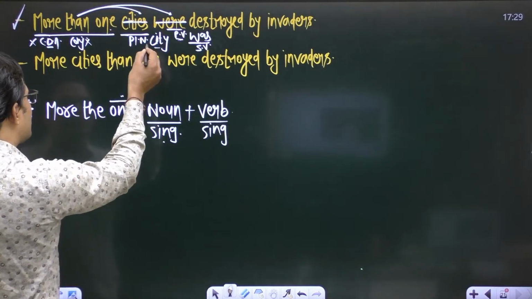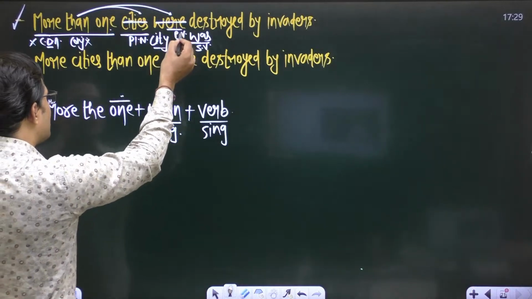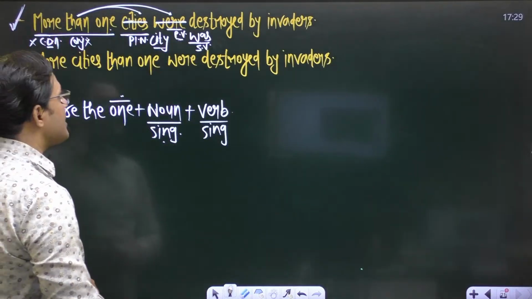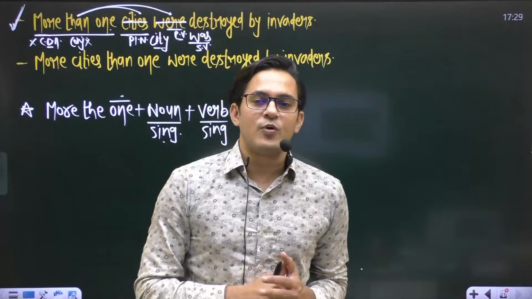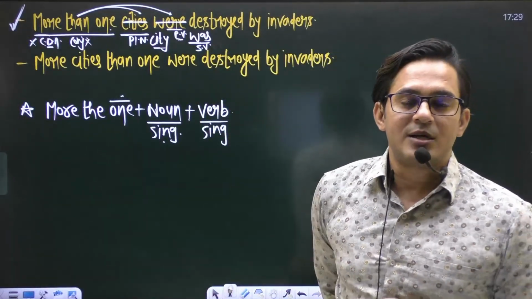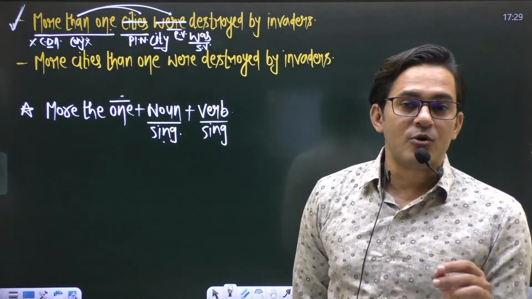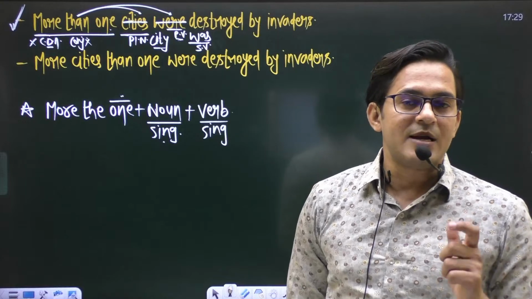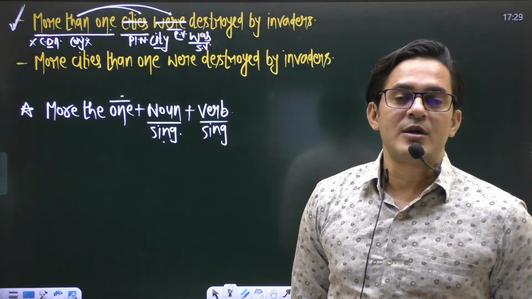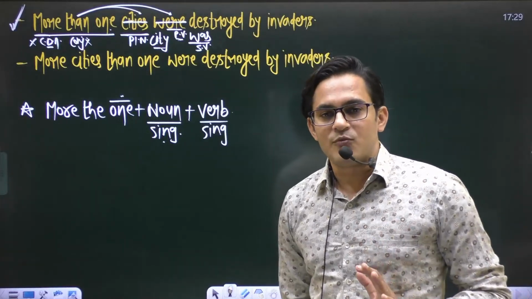Because of this one, we have a singular noun city, and according to this singular noun, the verb will also be singular. In the sentence, we have a singular noun because of the numeral adjective one. That's why a singular verb will be used.